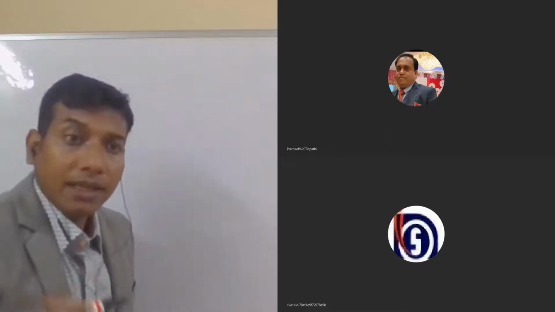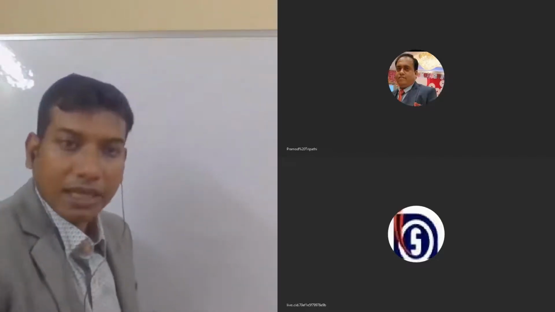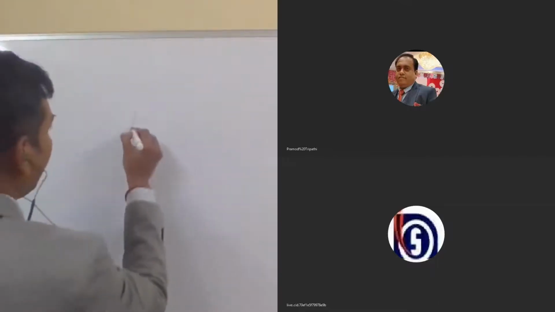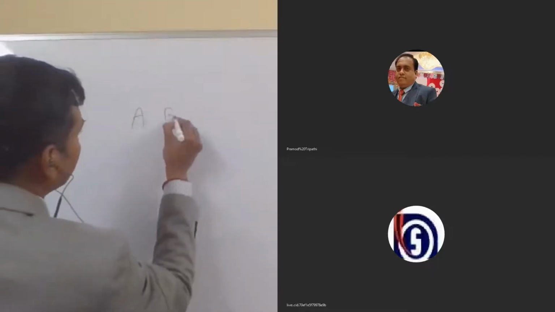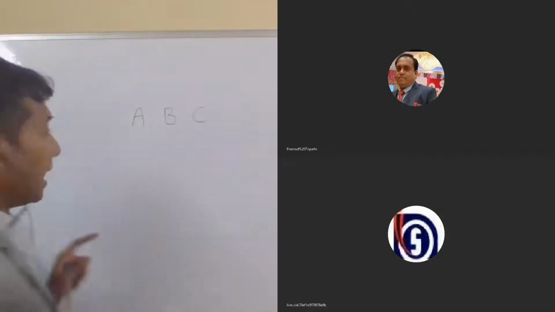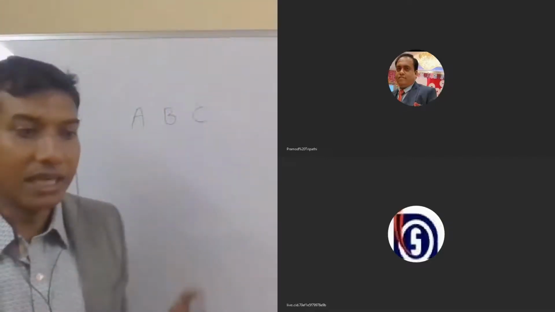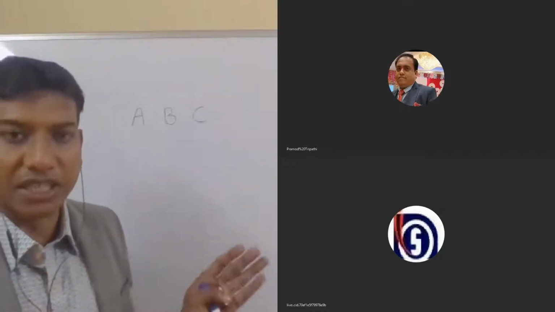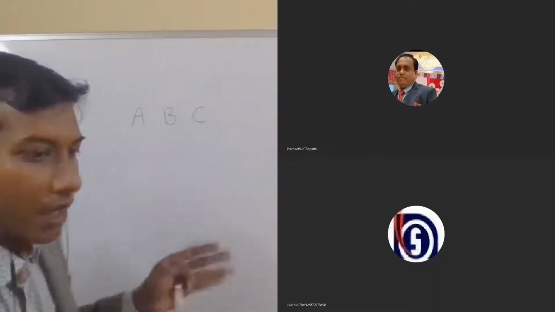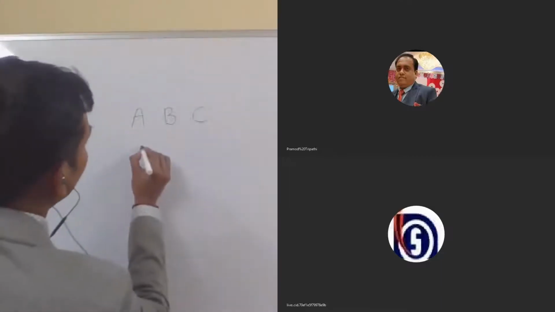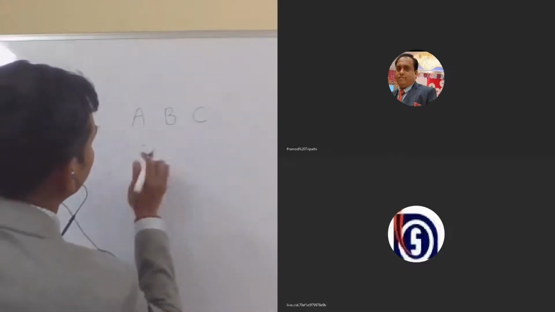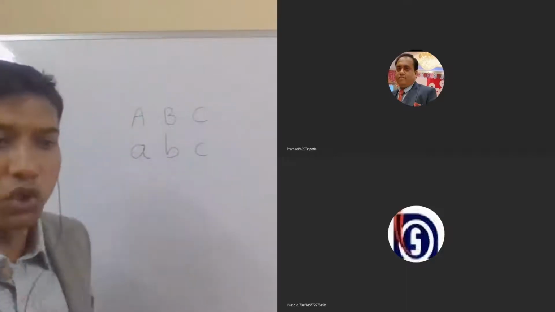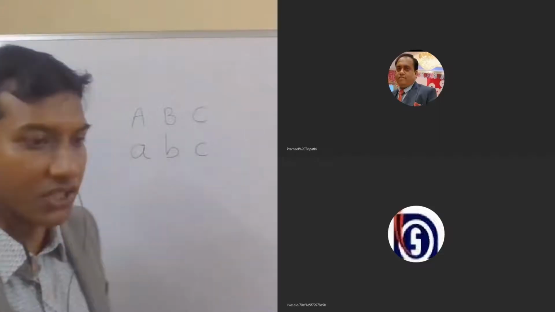Now, the skin color of humans, suppose it is controlled by 3 genes, A, B, and C. Now, let us say that capital A, B, and C are responsible for dark skin. They are the dominant ones. Then the recessive ones, small a, b, and c, are supposed to be responsible for lighter skin.